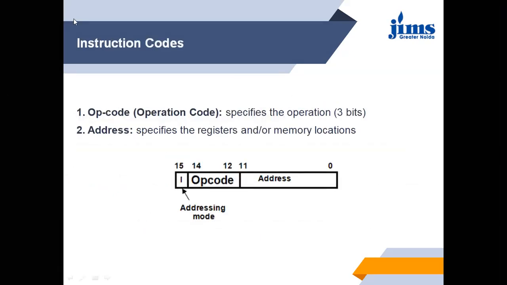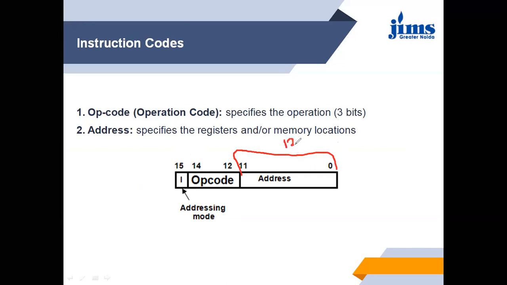In the instruction code, this is divided into basically three parts. As I told you, a word is 16 bits long. So from 0 to 11 means 12 bits. These 12 bits are for the address.